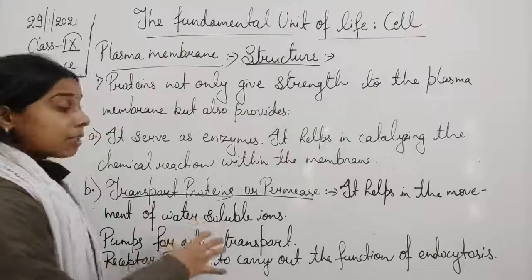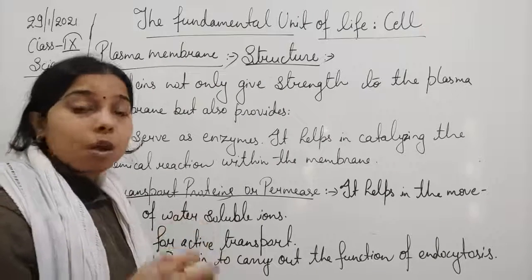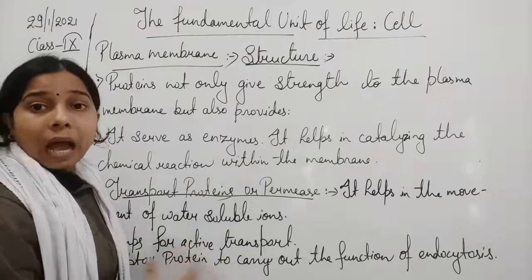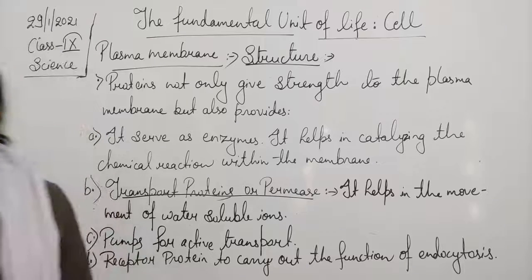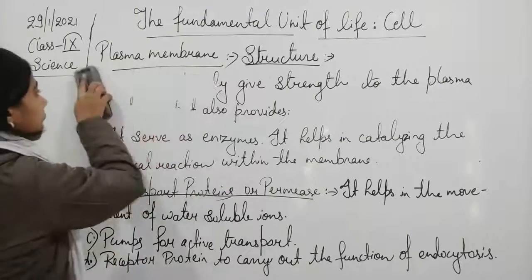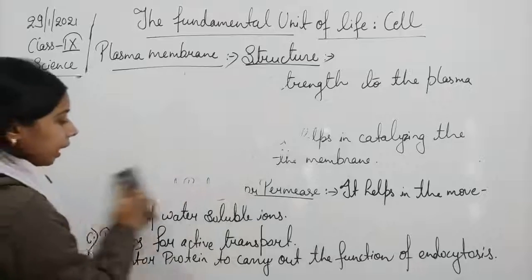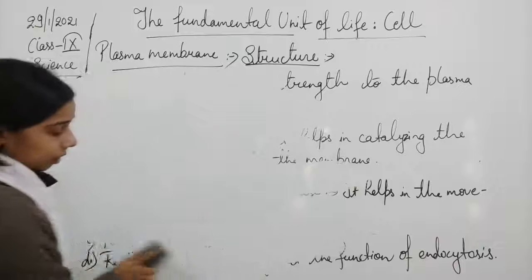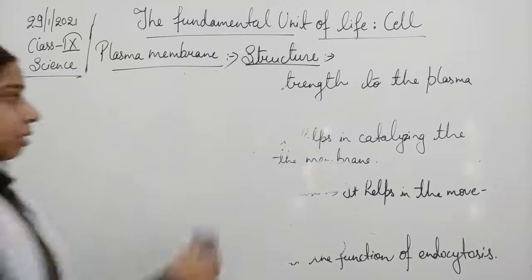It helps as a permease, a transport protein, helping in transporting water soluble ions, as well as carrying out active transport and the process of endocytosis. Okay, so these are some of the functions of the proteins. Now let us move on and see another thing, and then we will start studying the different functions of the plasma membrane.